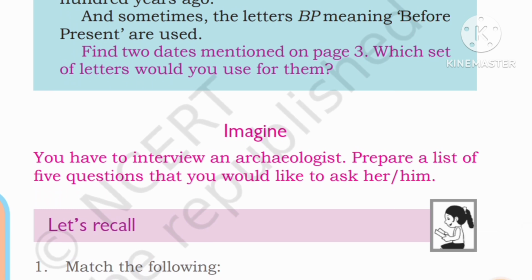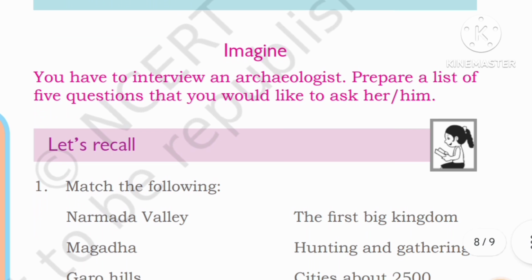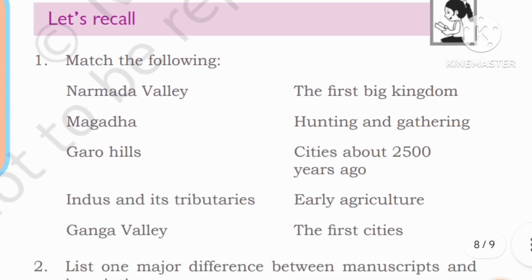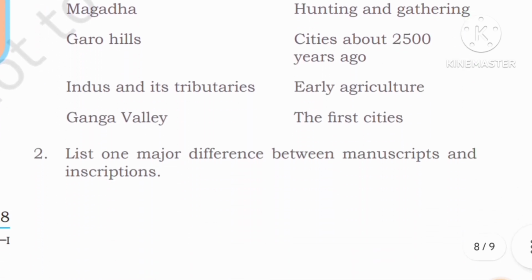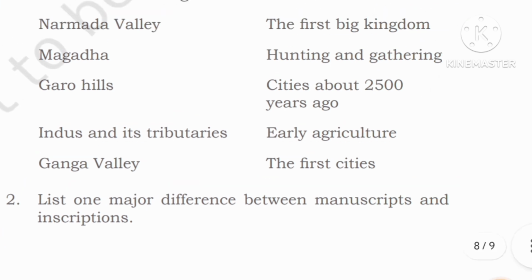Which set of letters would you use for them? You have to interview an archaeologist. Prepare a list of 5 questions that you would like to ask him or her. Match the following: Narmada Valley, Magadha, Garo Hills, Indus and its tributaries, Ganga Valley. List one major difference between the Manusmriti and inscriptions.